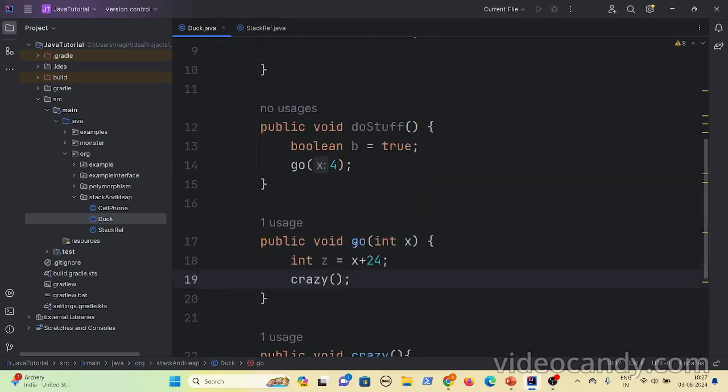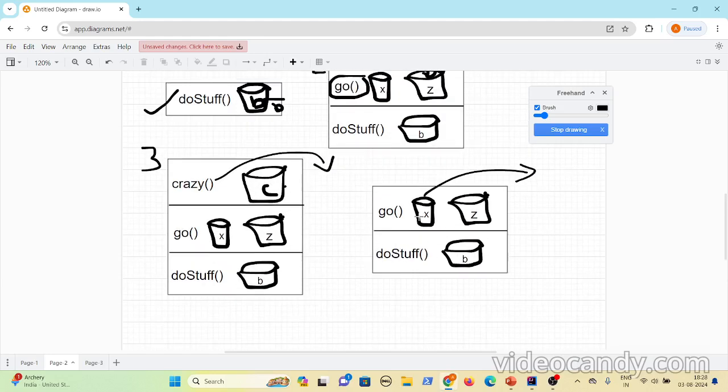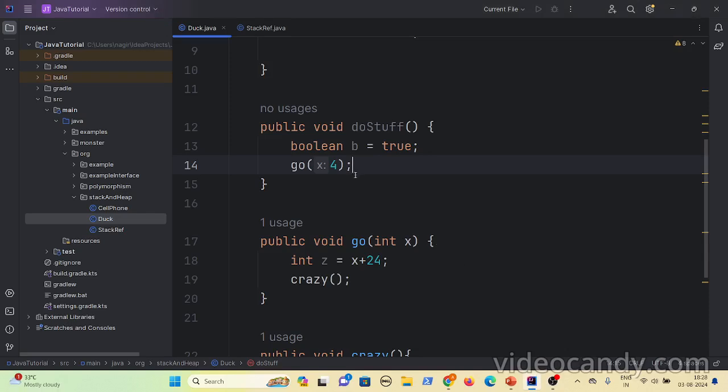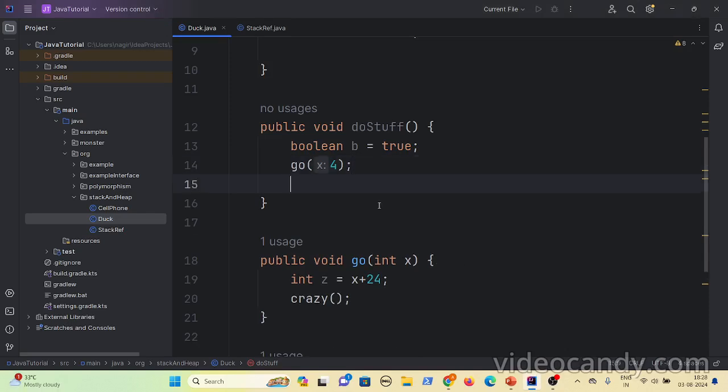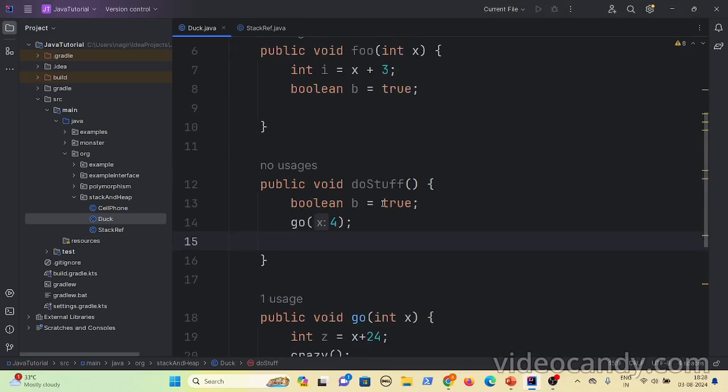From go, it goes back to doStuff, and for doStuff as well you have the closing brace after go. So after go gets popped out, even doStuff also gets popped out. Now let us consider that after go, you are calling another method called foo of 5.